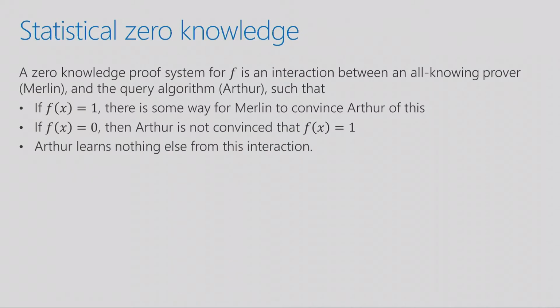The really interesting part is the zero knowledge requirement, which says that Arthur learns nothing else from this interaction other than the value of f of x. So Arthur didn't know what f of x was at the beginning of the interaction. At the end of the day, maybe Merlin has convinced Arthur that f of x equals 1. And so Arthur has learned something new. But other than this one bit of information, Arthur should not learn anything else. So that's what zero knowledge refers to.